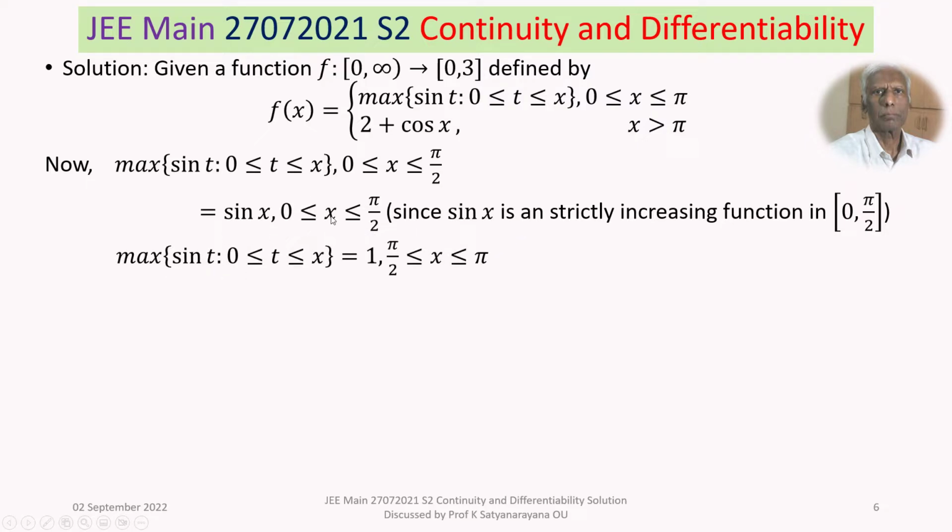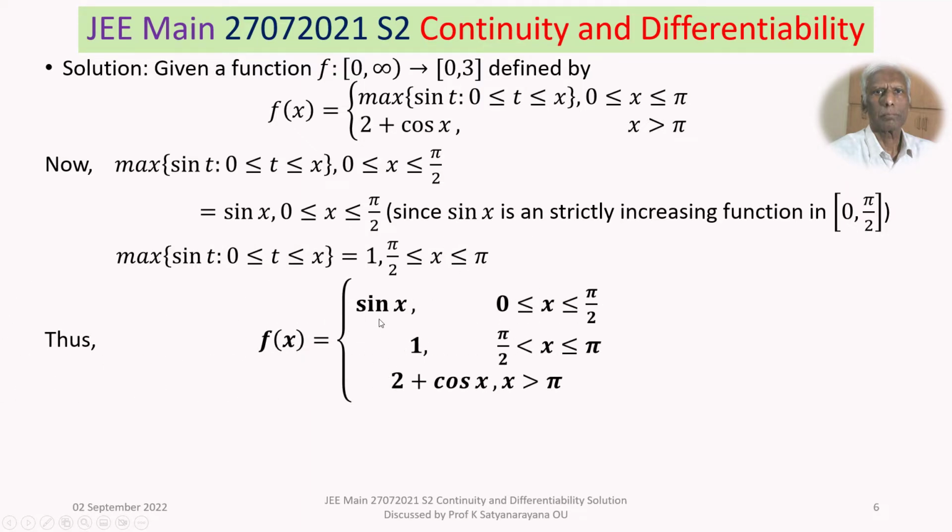Now, once x crosses pi by 2, the maximum value of sin t will be 1. So the maximum of sin t, 0 less than or equal to t less than or equal to x, will be 1 when x crosses pi by 2 and goes up to pi, that is pi by 2 less than or equal to x less than or equal to pi. Thus our function f of x now becomes sin x in the closed and bounded interval 0 to pi by 2, and it is 1 when pi by 2 less than x less than or equal to pi, and beyond pi, x greater than pi, that will be 2 plus cos x.